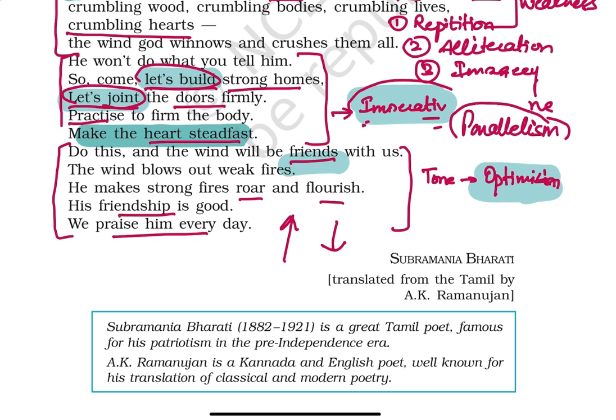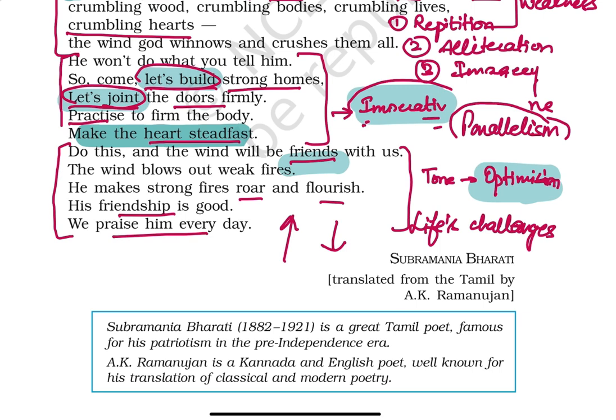So what message do you get from the poem? It says that don't fear the wind. That means don't fear your challenges of life. The life's challenges are going to test you, but you really need to stand very, very strong. Okay, and be like a roaring fire, so that even the wind is going to praise you, okay, and even the wind is going to help you rise.